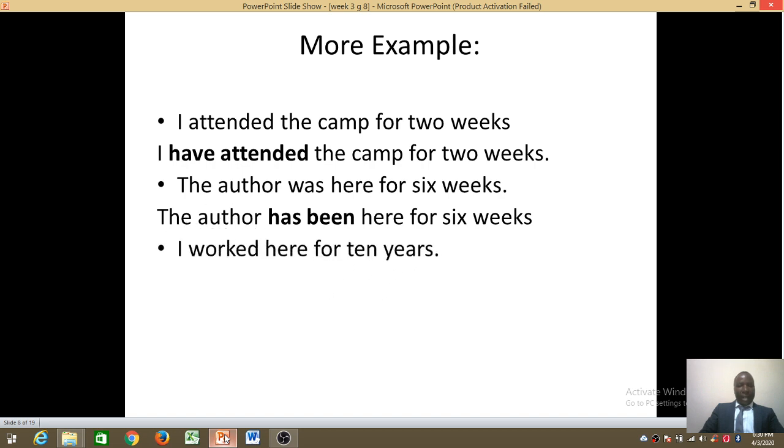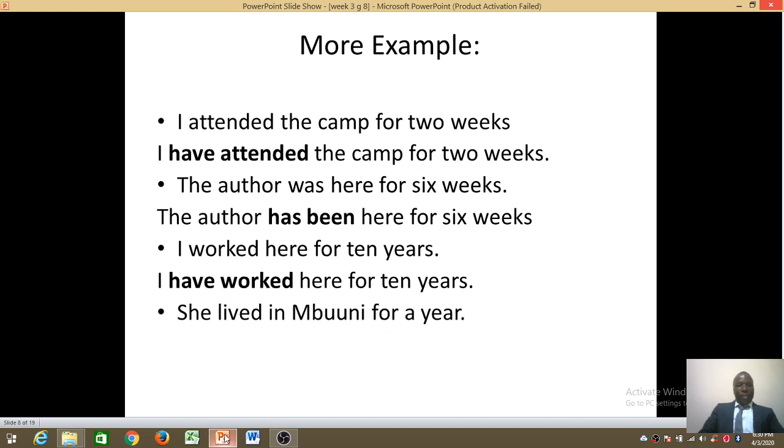Next. I worked here for 10 years. So what will it be in present perfect? It will be, I have worked here for 10 years. More examples. She lived in Buni for a year. The answer, she has lived in Buni for a year.